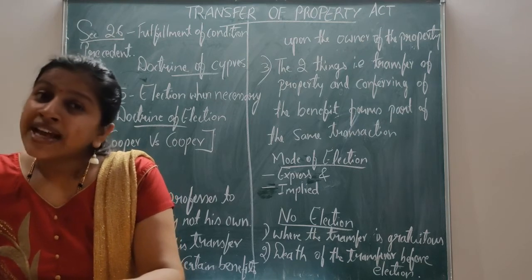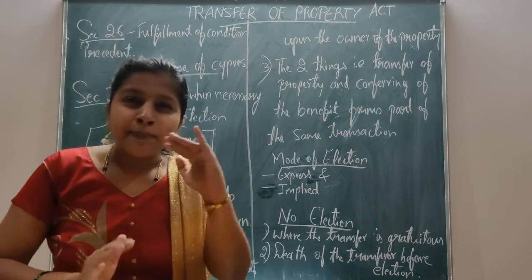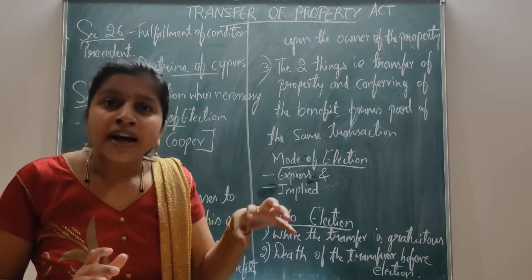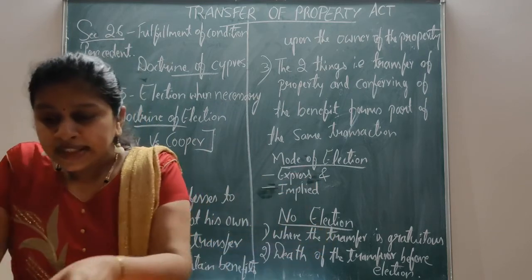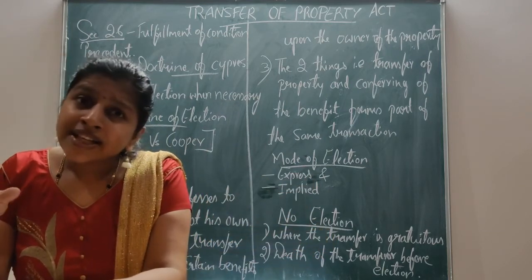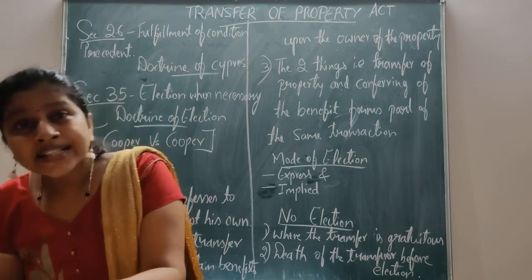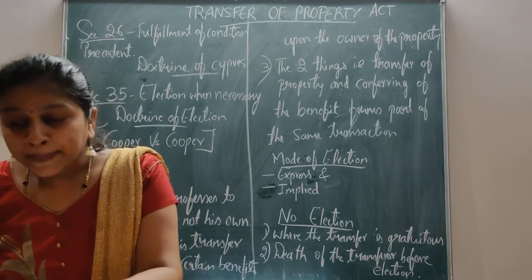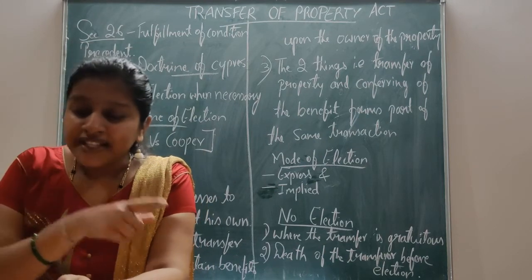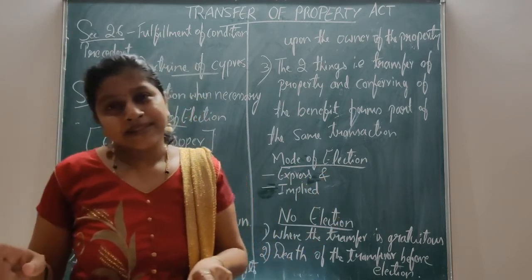Substantial fulfillment is treated as complete fulfillment. Though the transferee has completed only the substantial part of the condition, the law considers the substantial fulfillment of the condition precedent as complete fulfillment. Then the property passes to the transferee. This is called the doctrine of Cyprus.